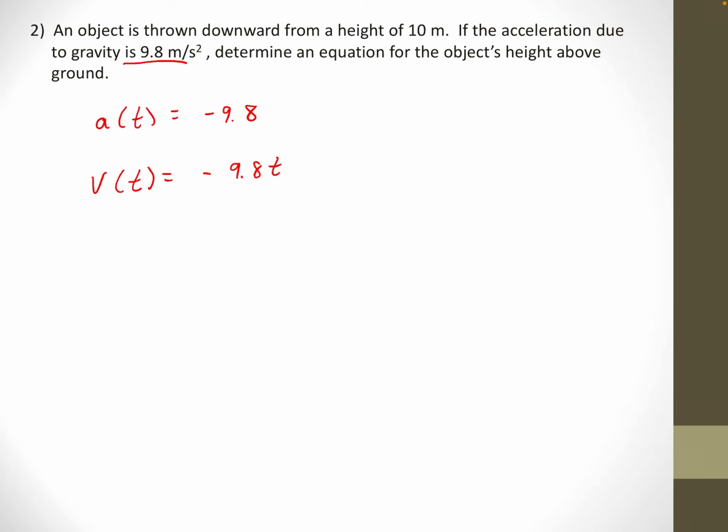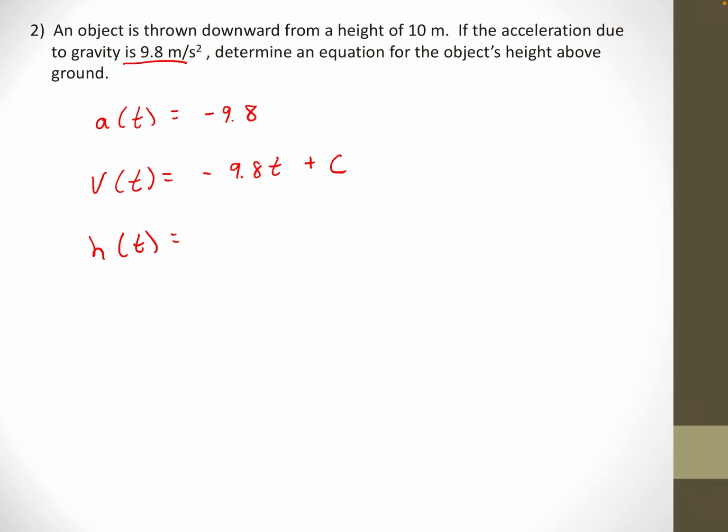So I know that the velocity function is negative 9.8t, but I just don't know if there's a constant out here. There could be a constant as well, because any number I put out there, like a +5 or a -9, its derivative will be 0. So I don't really know for sure what that constant is. I know the velocity function will be negative 9.8t, because that'll give derivative negative 9.8, but I don't know if there's also a constant out there. But that's not what they wanted. They wanted the height function. So I got to do this process again.